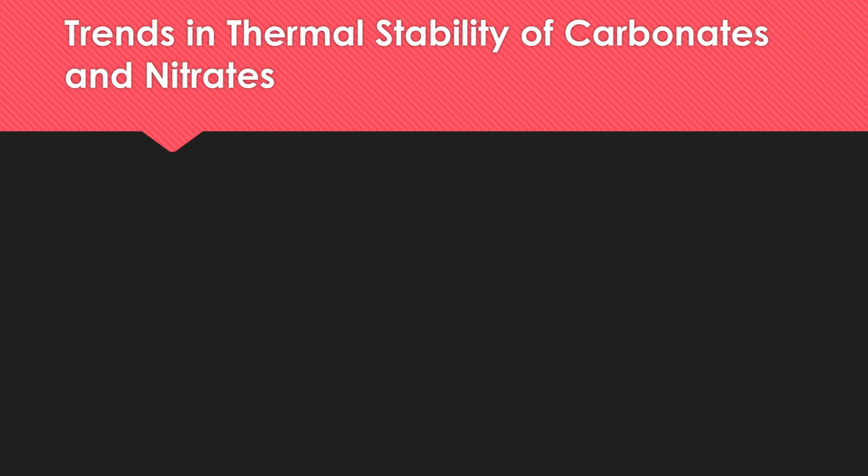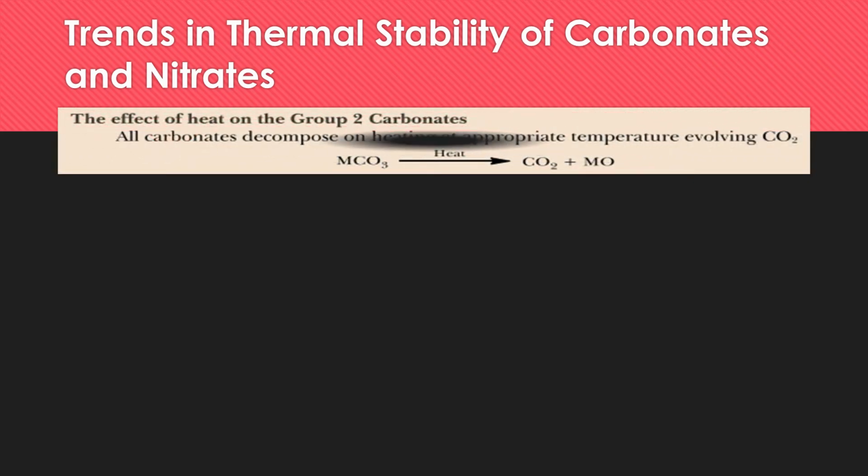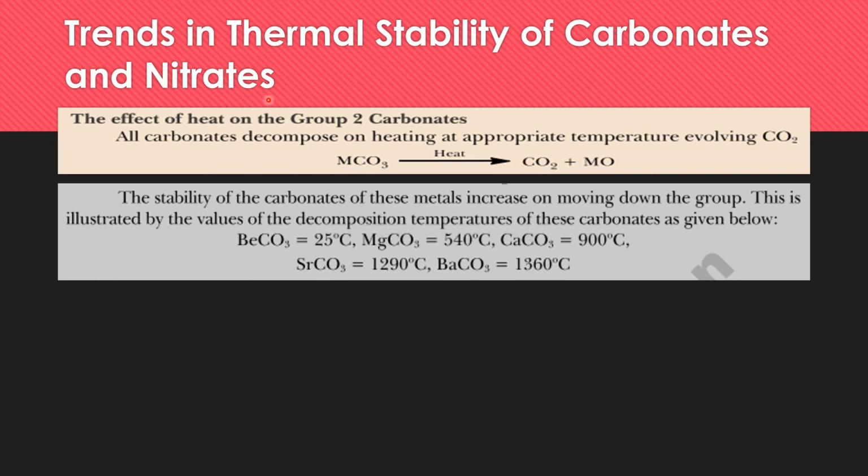Now the trends in the thermal stability of the carbonates and nitrates: how does heat affect these carbonates? All carbonates decompose on heating, and when a carbonate decomposes on heating, it releases carbon dioxide gas. The stability of the carbonates of these metals increases on going down the group. It means it becomes quite difficult to decompose them as we move down the group.